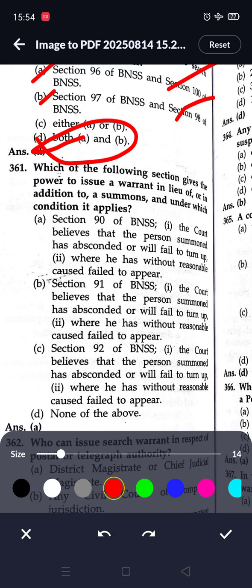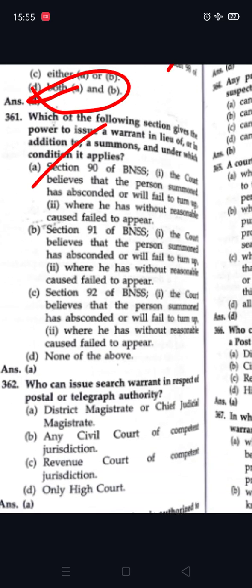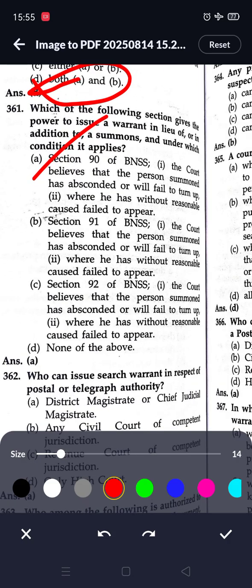Which of the following sections gives the power to issue a warrant in lieu of or in addition to a summons, and under which conditions does it apply? It applies under section 90 of BNSS. First, the court believes that a person summoned has absconded or will fail to turn up.